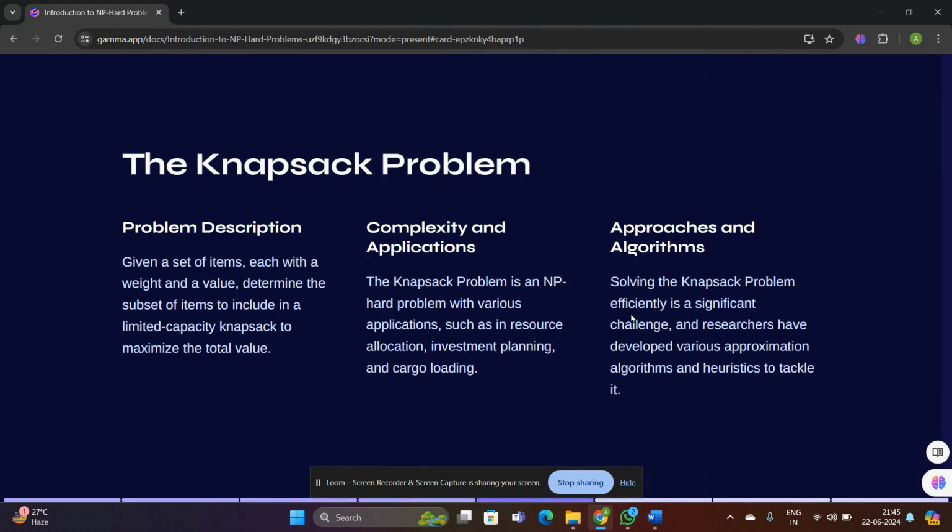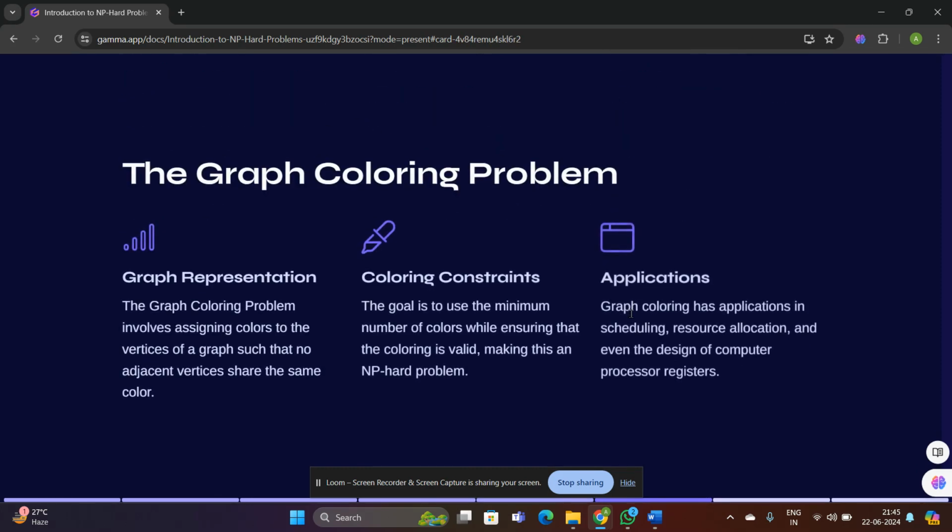Coming to the knapsack problem, the description is: given a set of items, each with a weight and a value, determine the subset of items to include in a limited capacity knapsack to maximize the total value. As for complexity and applications, the knapsack problem is an NP-hard problem with various applications such as resource allocation, investment planning, and cargo loading. As for approaches, solving this problem efficiently is a significant challenge, and researchers have developed various approximation algorithms and heuristics to tackle it.